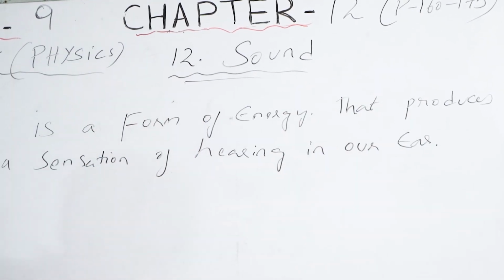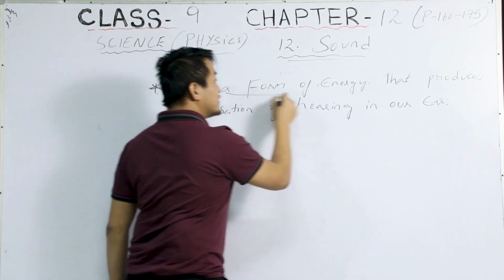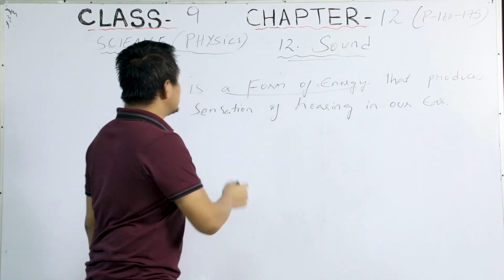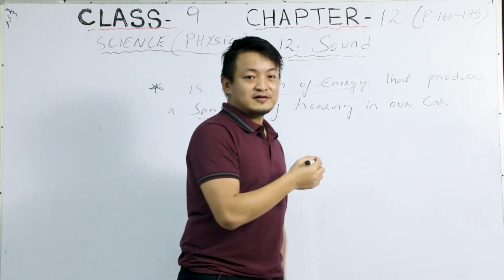So simple. Students, this is the definition of sound. It is a form of energy that produces a sensation of hearing in our ear.